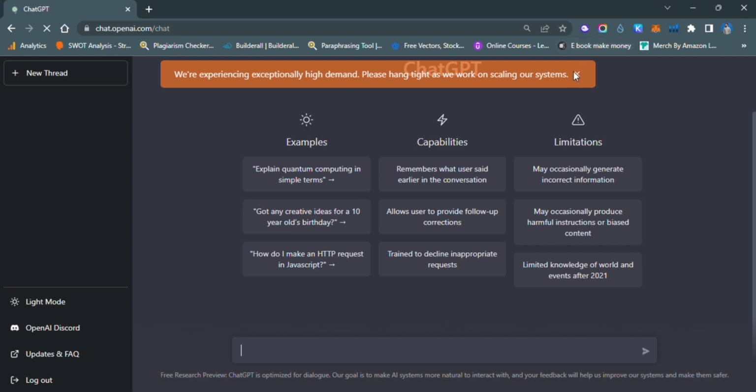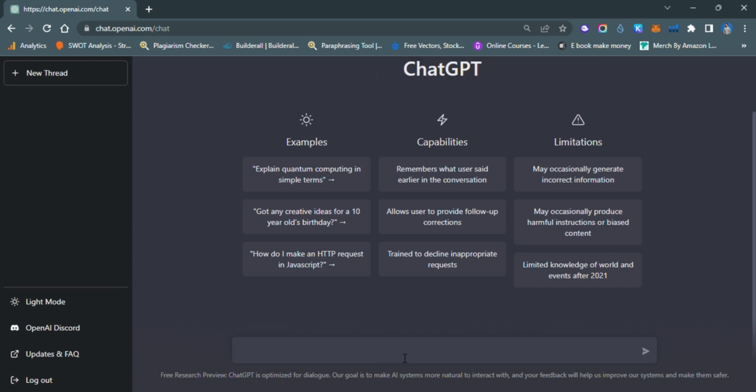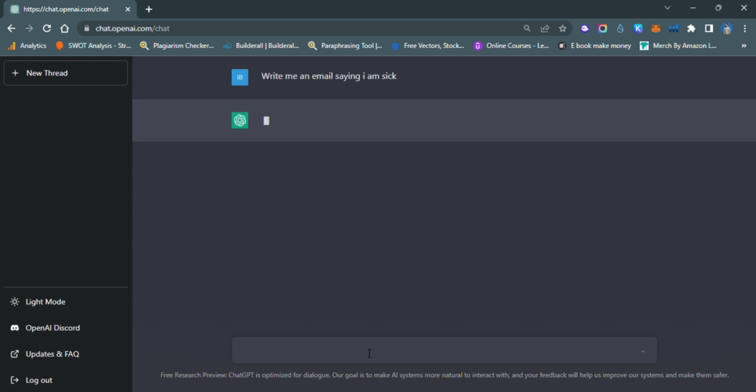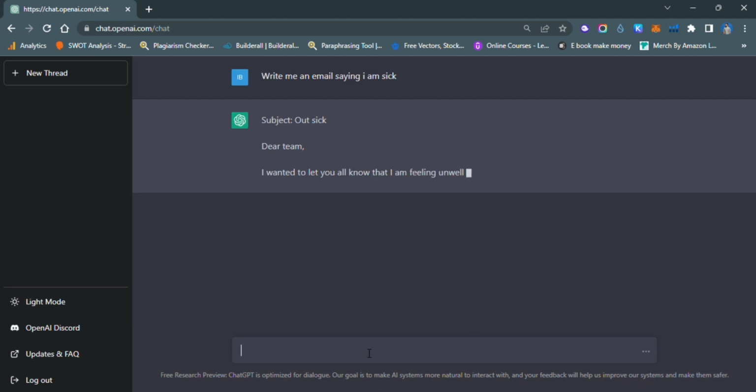See, it's showing we are experiencing exponentially high demand, so please hang tight. So sometimes it will show this, but it will work. So I'm gonna write here whatever you like, it's gonna answer you. For example, I'm gonna go here and type write me an email saying I am sick. Now it's gonna write me a proper email. See, it's automatically writing. I'm doing nothing.